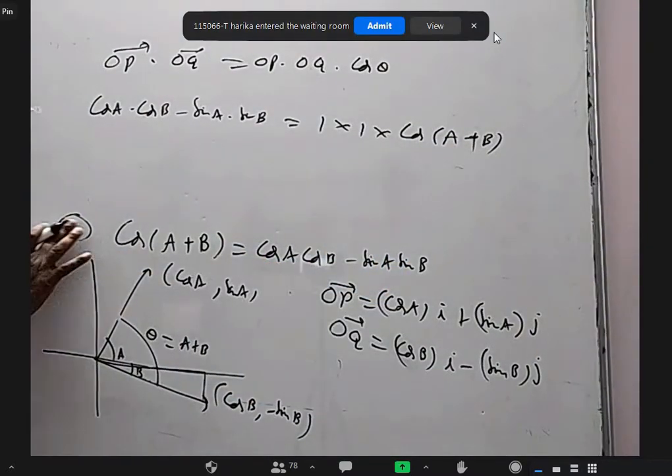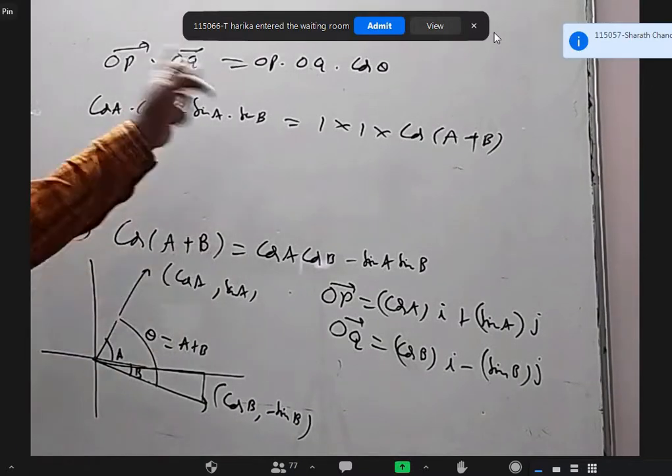Okay, this is third point. You can draw this figure and write this.